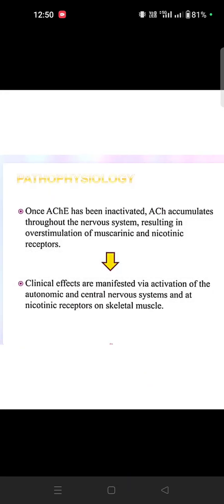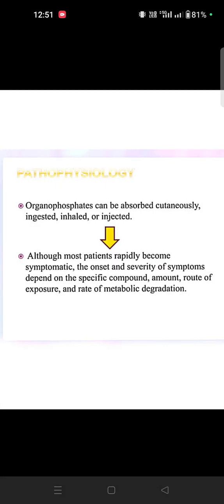So what will happen next? The inactivated enzyme lets acetylcholine accumulate in the nervous system, resulting in overstimulation of the muscarinic and nicotinic receptors. Muscarinic means muscles and nicotinic means in the brain. Okay, so it will happen. Then the central nervous system will also be affected, and the whole body.